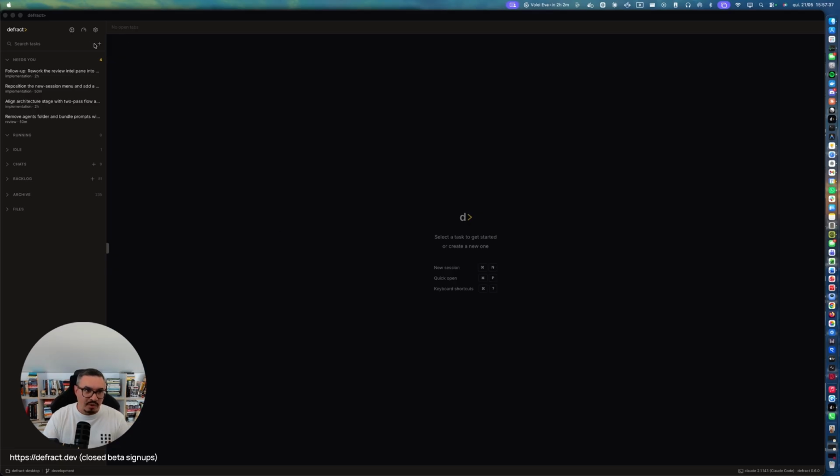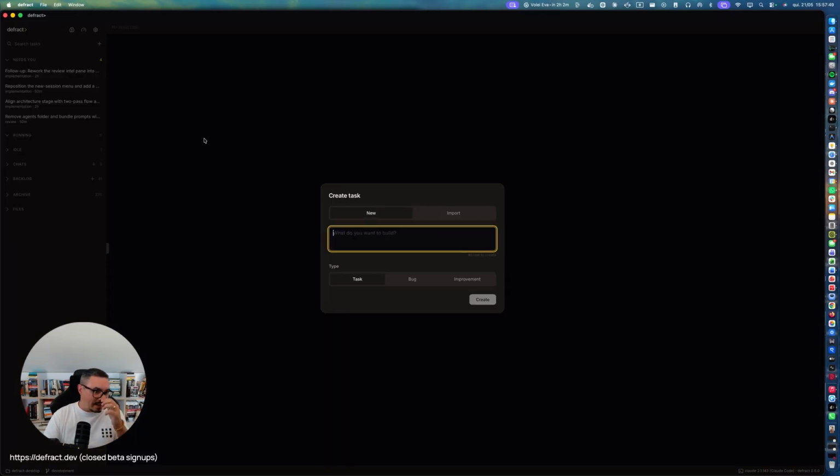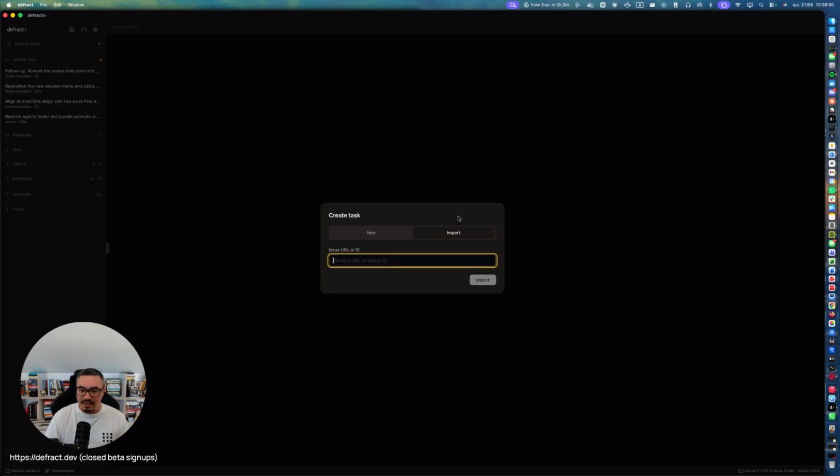Of course, the primary feature with Defract is the ability to run a task end-to-end with the lowest cognitive load possible. And how do we accomplish that? Basically, a task is created out of a description or out of a prompt. You can think about this as a prompt, or you can import it from an existing system that you might have. It could be Linear or Jira, doesn't matter. As long as you have a URL or you have an MCP server, you just paste the ID and the agent is going to get it, right?